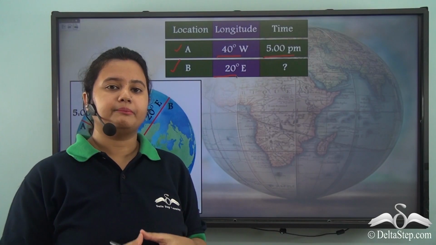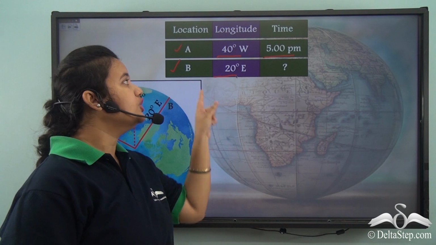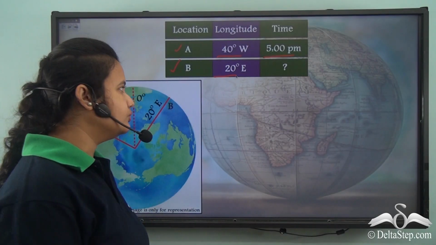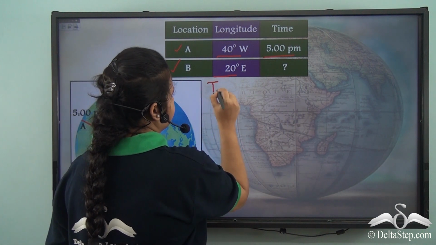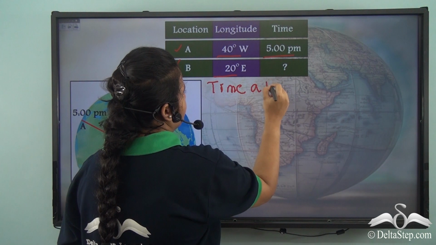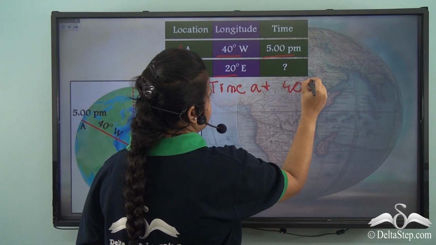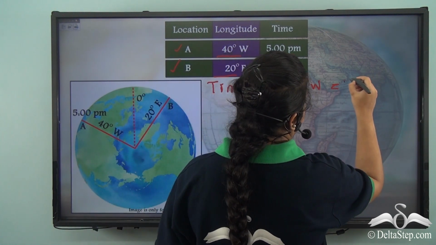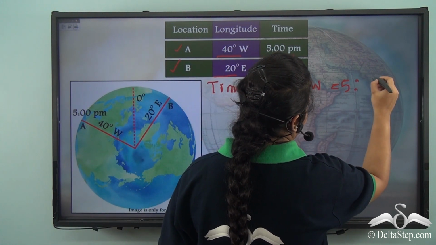So, we will now compute the time corresponding to 20 degree east longitude. So, here we know the time at 40 degree west is 5 PM.